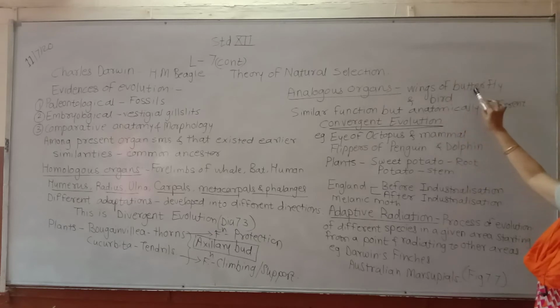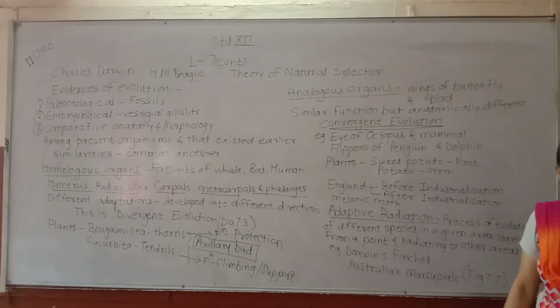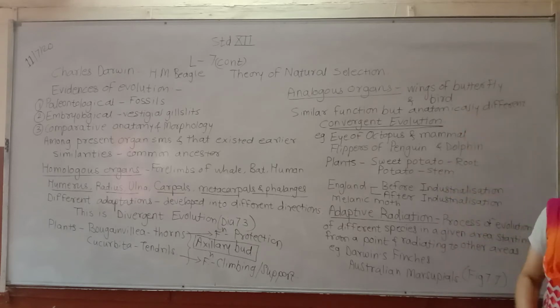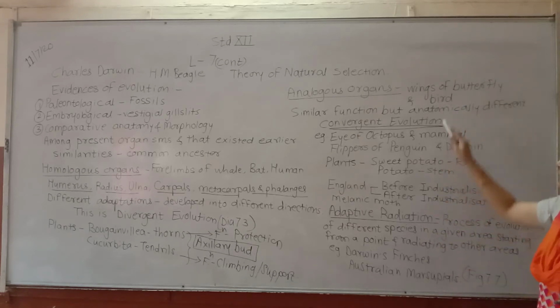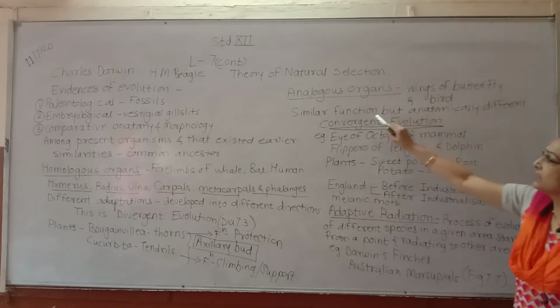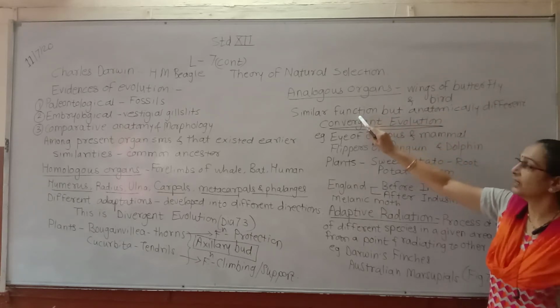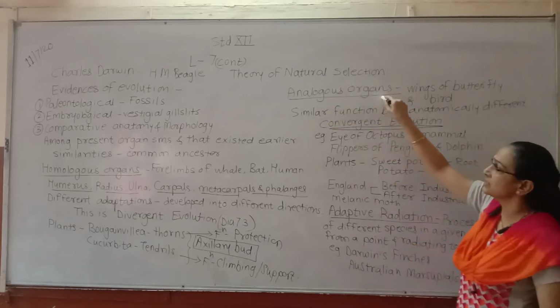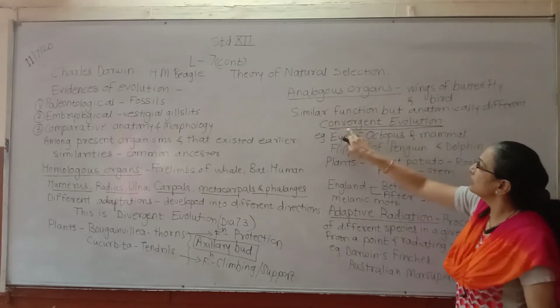The wings of a butterfly develop from the integument, unlike the bird. So their anatomical structure is totally different, but they do a similar function, and hence these analogous organs show convergent evolution.